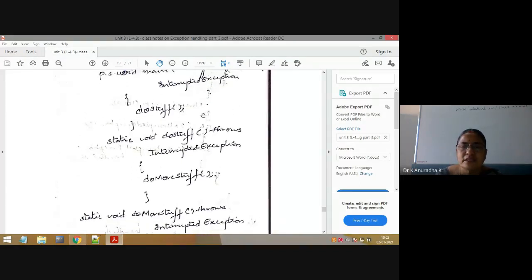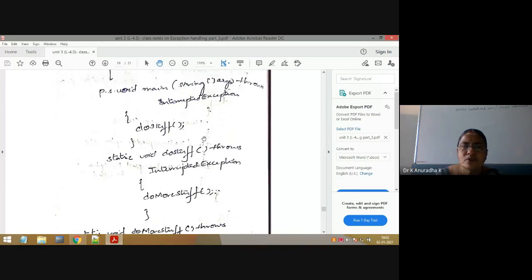Now who is calling the doStuff method? You know, the main method is calling the doStuff method. Here again the main method can handle that exception by putting a try block for doStuff and writing the matching catch block, that is for InterruptedException. If you write a try block for doStuff and write the matching catch block for InterruptedException, that is nothing but handling by the main method.